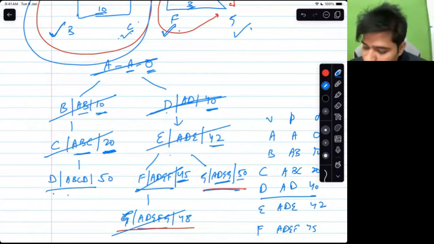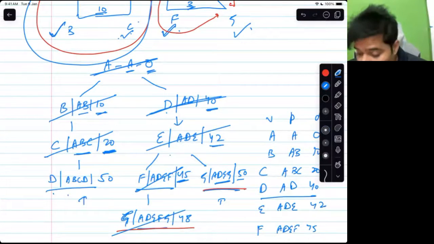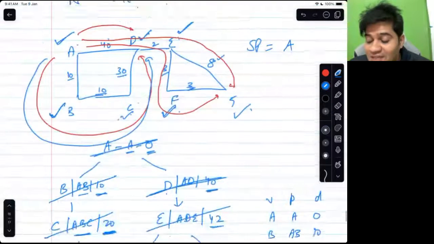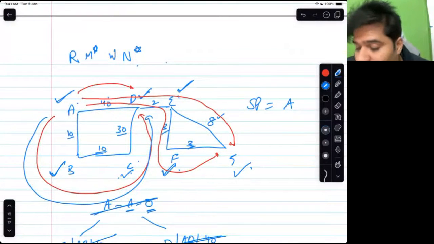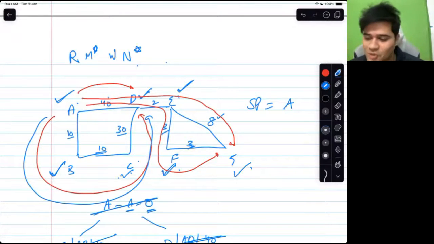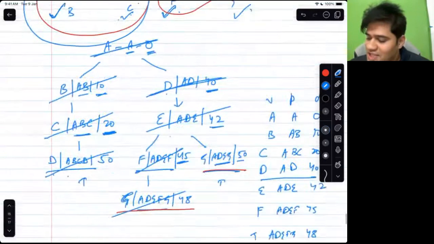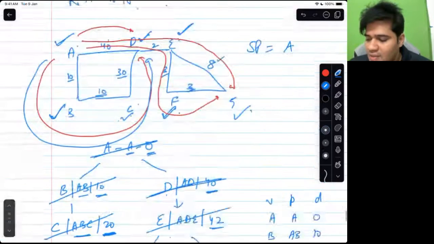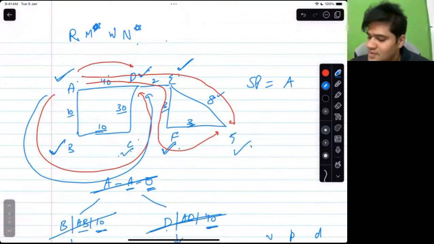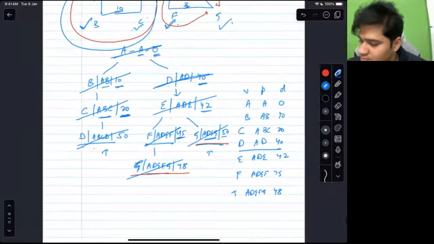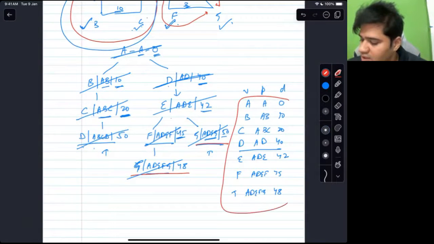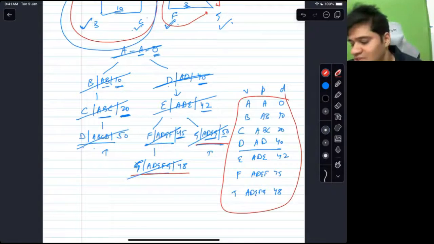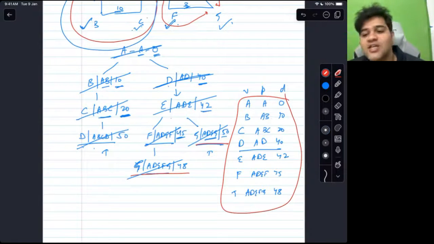The next thing that it can remove is either D or G. Remove, mark star. Mark star means if you remove something that is already marked, nothing to do. So if you remove something that is already marked, you have nothing to do. G would be removed again. So there is another path of G, but G is already marked, so nothing to do. This is our table. This is the output. The output that you have to give to the person who has asked the question is this: that from A, these are the shortest paths.